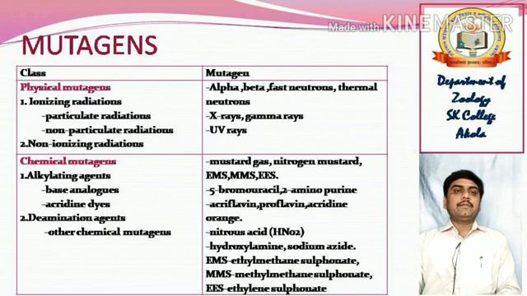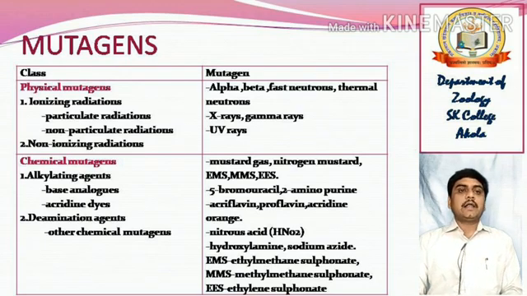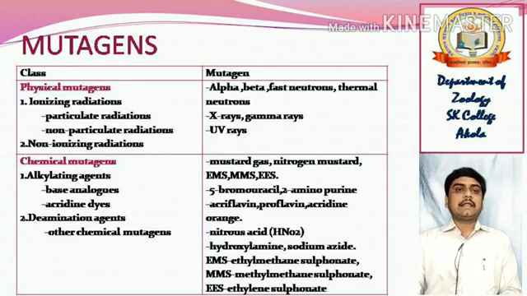Second class is the chemical mutagens, in which one is the alkylating agents, which includes base analogues and acridine dyes. Second is the deaminating agents. Other chemical mutagens are included in this.